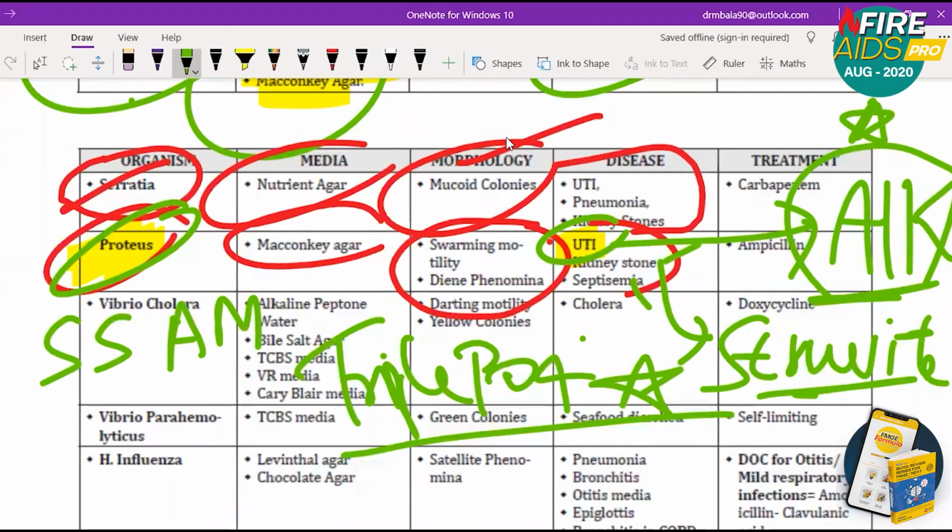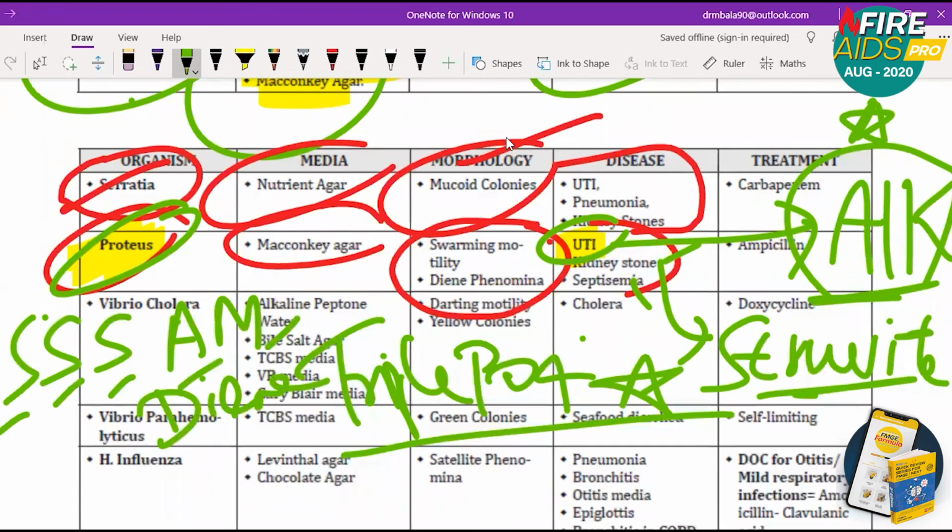Okay, so swarming motility, septicemia, struvite stones, alkaline urine, and then MacConkey agar, and Dienes phenomenon.